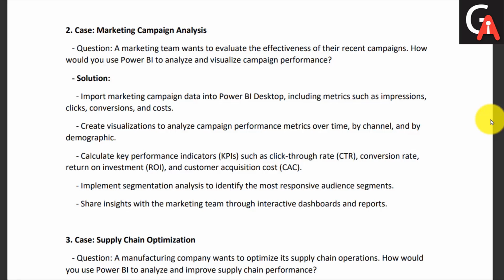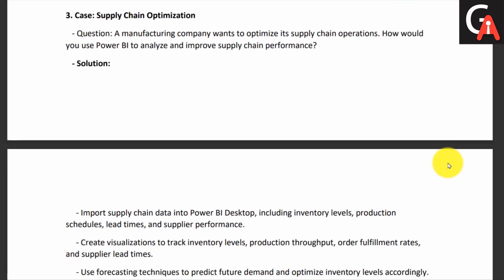Okay, let's move forward with the third case study. The third case study belongs to supply chain optimization. If you are working in the supply chain domain, or if you are willing to go into the manufacturing and supply chain domain, this type of question may get asked. The first question is: a manufacturing company wants you to optimize its supply chain operations. How would you use Power BI to analyze and improve supply chain performance?